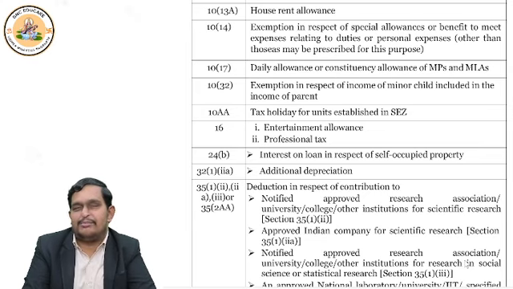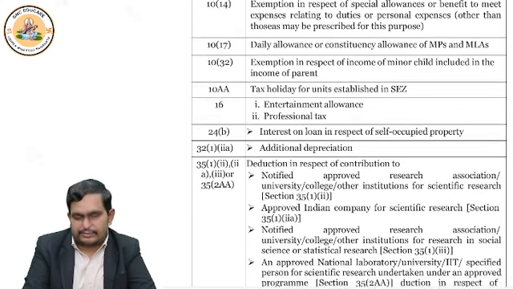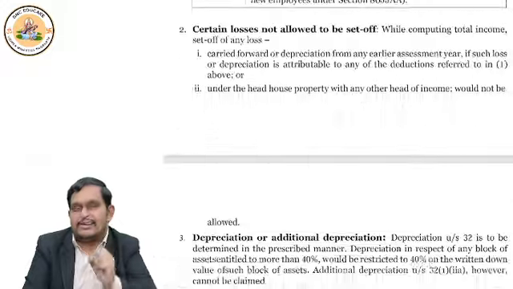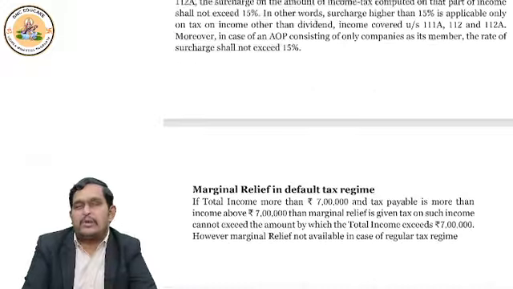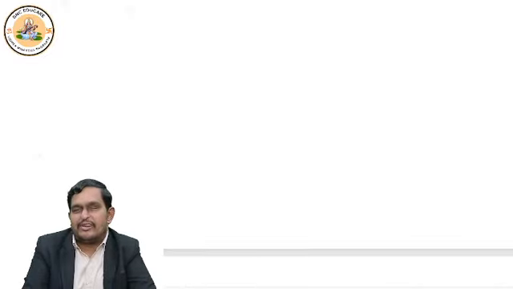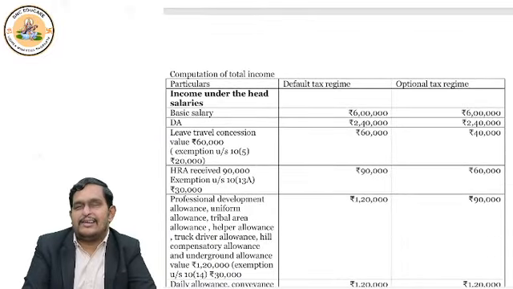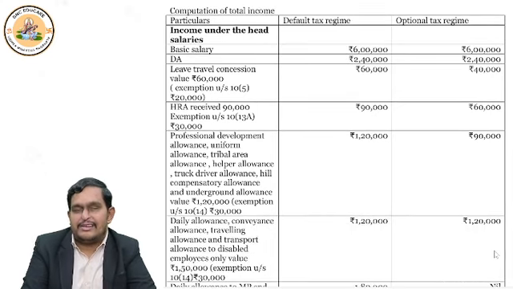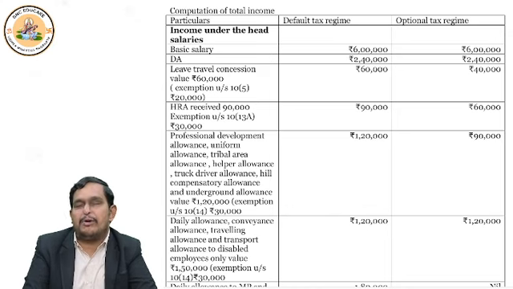Now suppose you actually solve problems, right? Because you will get questions, and at the end of the question, they will ask you to compute the income under the default tax regime. Or in the question, they will say the assessee has opted out of the default tax regime. That means he is filing return under the optional tax regime. You should be able to differentiate between both and solve the answer correctly. For that purpose, I have brought this computation. Let's see some computations for you to understand.